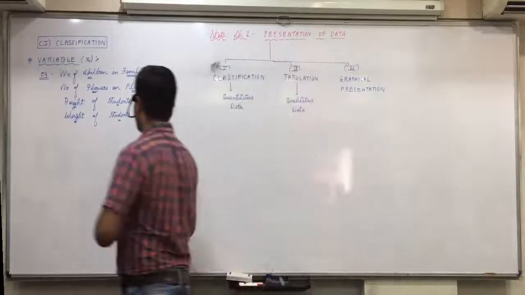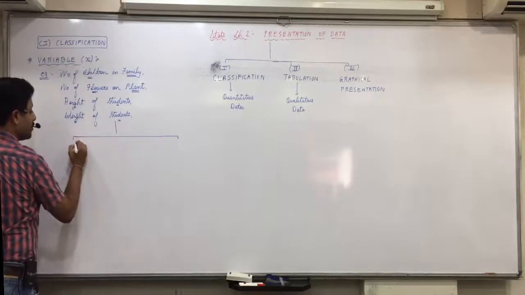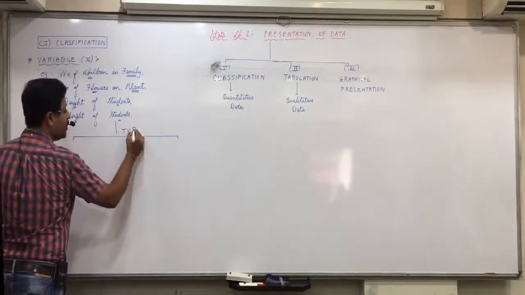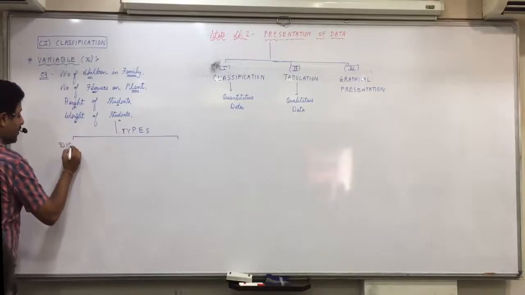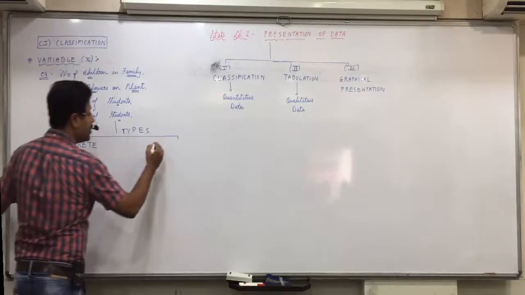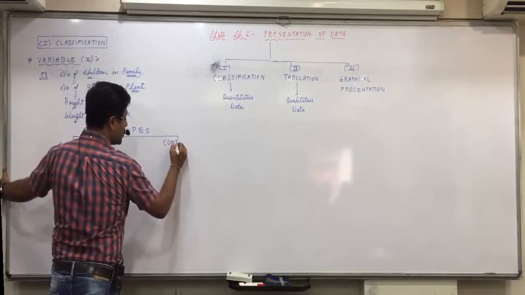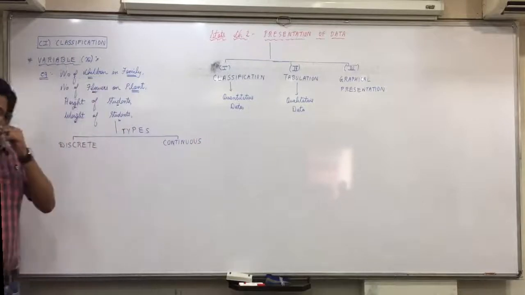Now there are 2 types of variable. One is discrete variable and the other is continuous variable. Okay, there are 2 types of variable.